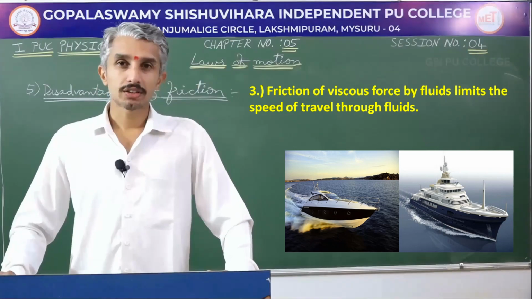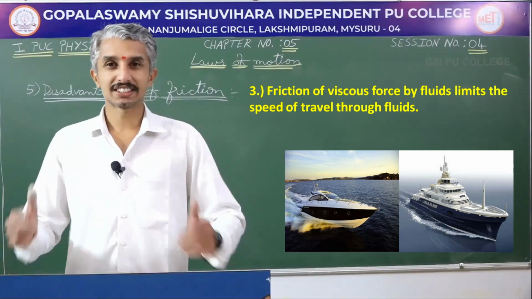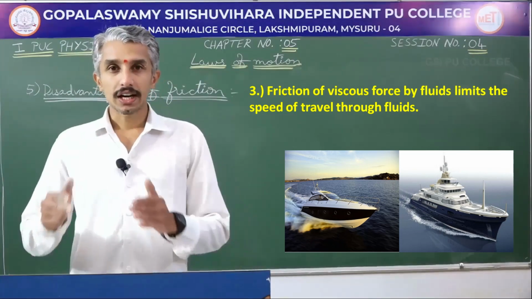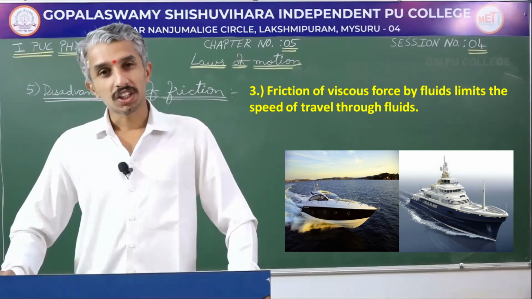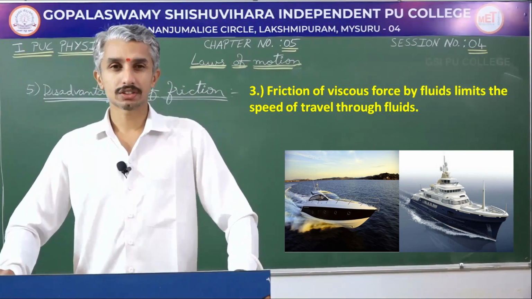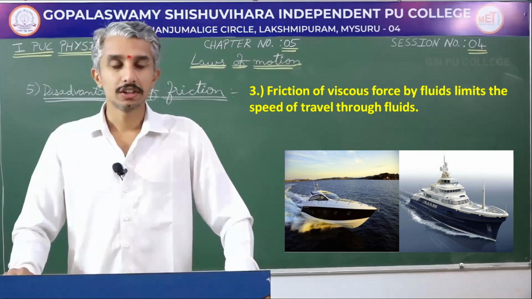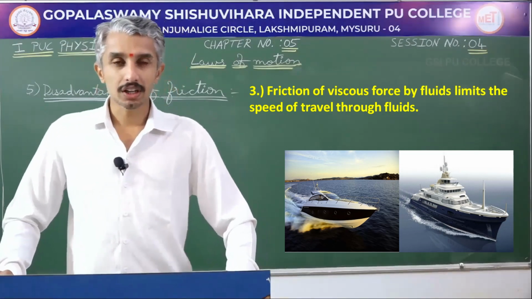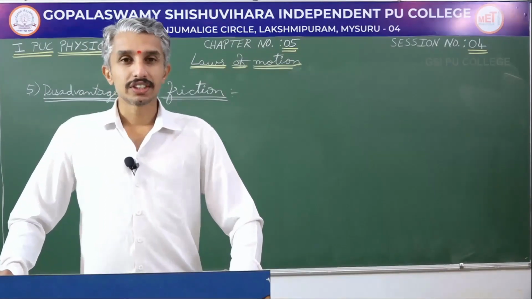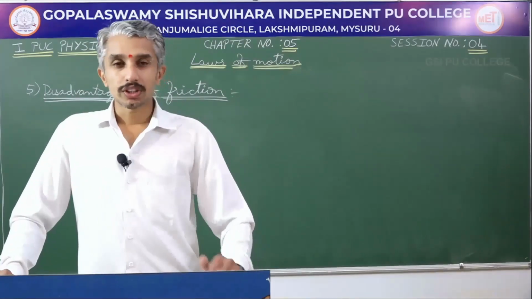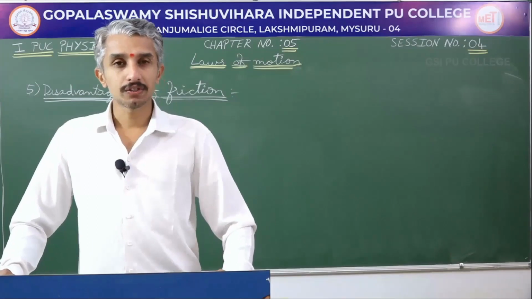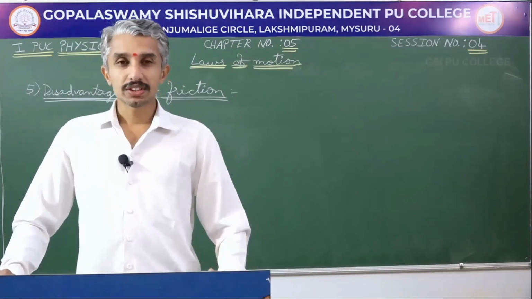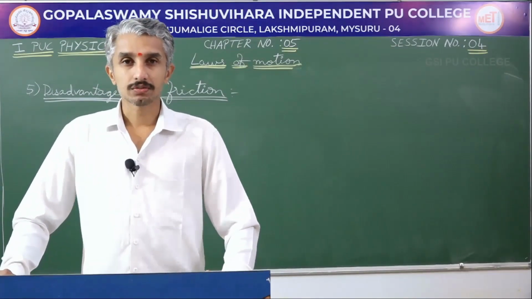When we are moving through water, all the boats you see are streamlined or arrow headed. That is to reduce friction from fluids. Fluids in this case means both air and liquid. So, even in motion through fluids, there is friction which would reduce the speed of travel. So, what are the methods of reducing this friction?